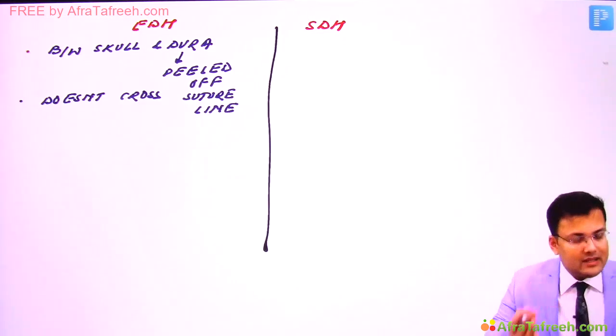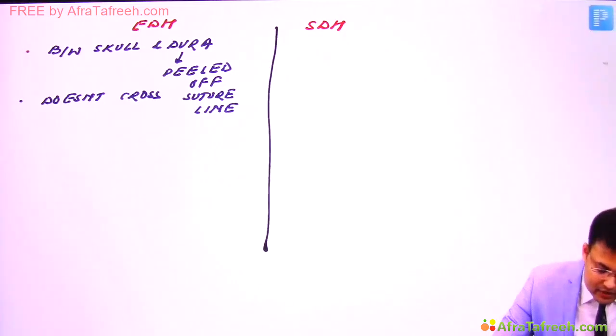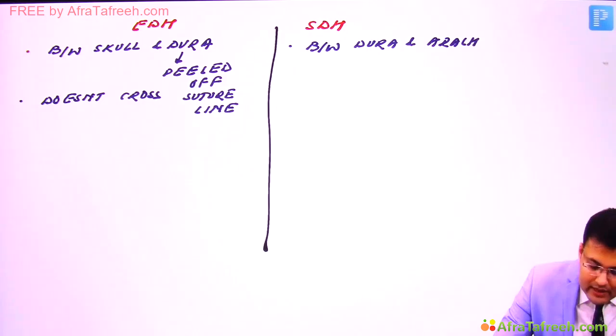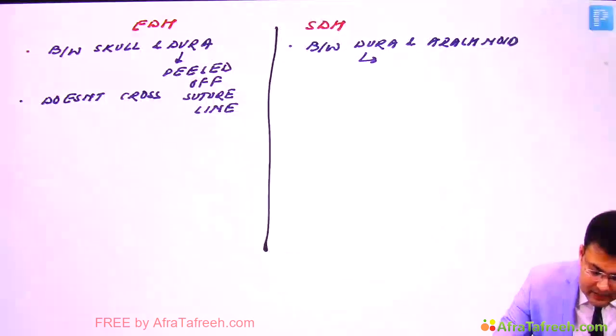Simple. SDH, subdural hematoma: here there is collection of blood between dura and arachnoid. And that's why here the dura is intact, but it crosses the suture line.